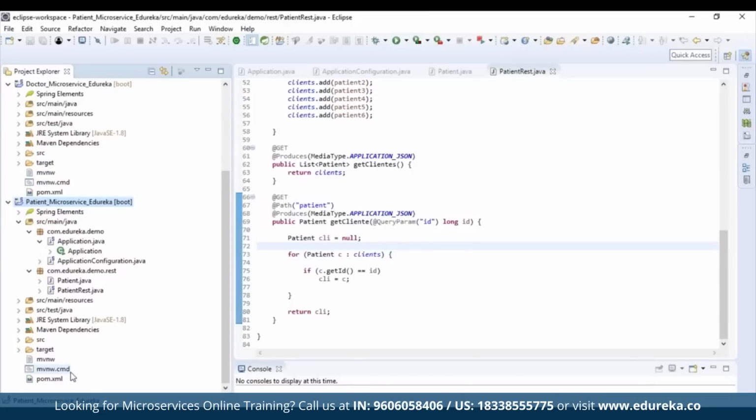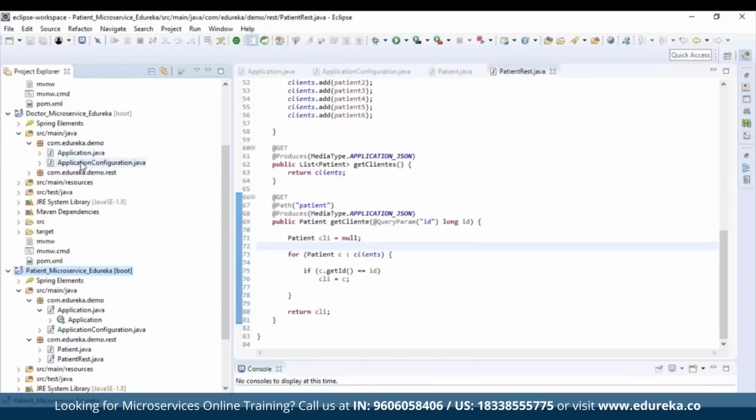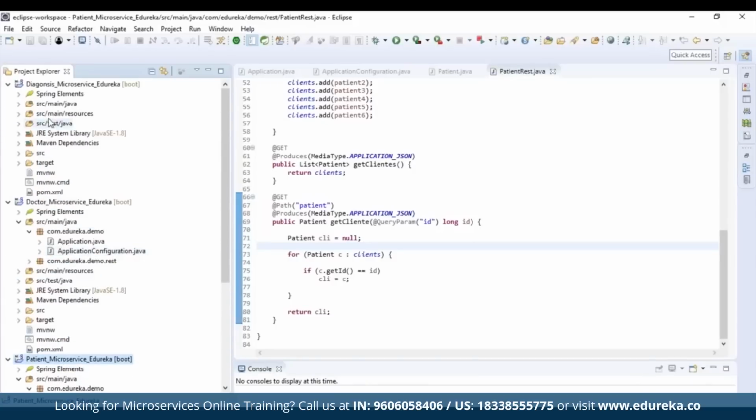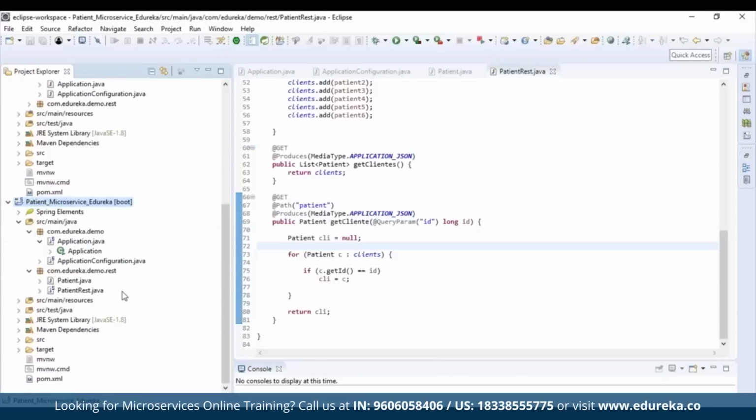The first class that we create, that we call application, will be identical in all 3 projects. And it only works as an initiator to Spring Boot, that we call the Spring Boot application annotation. So that's how it is. If you notice here, we have application.java, so it will be common. Application.java and application config.java, the 2 packages that we have created, will be common for all the other microservices as well. If I show you for doctors, here also we have application.java and application config.java. Similarly, for diagnosis as well, we have both application.java and the other things.